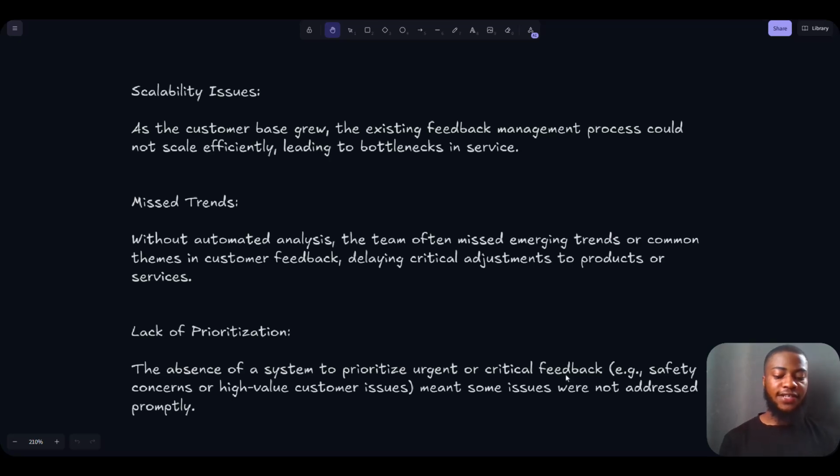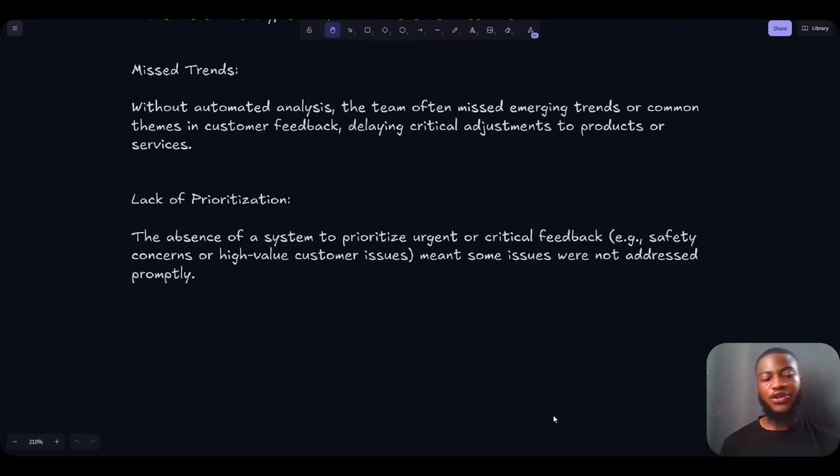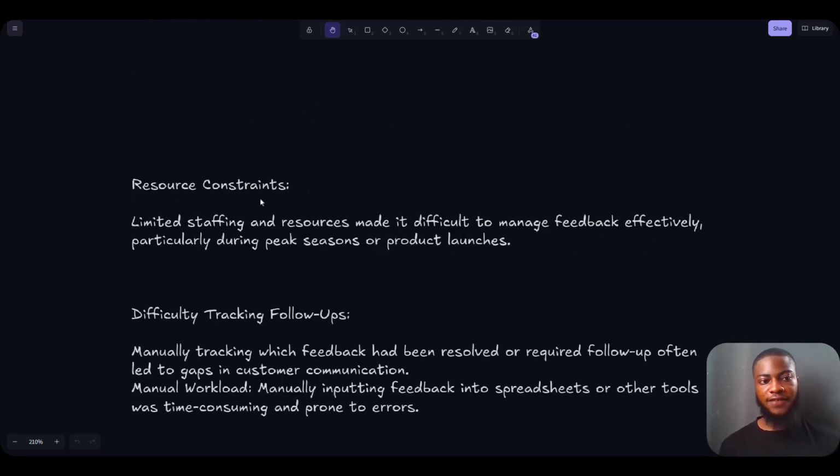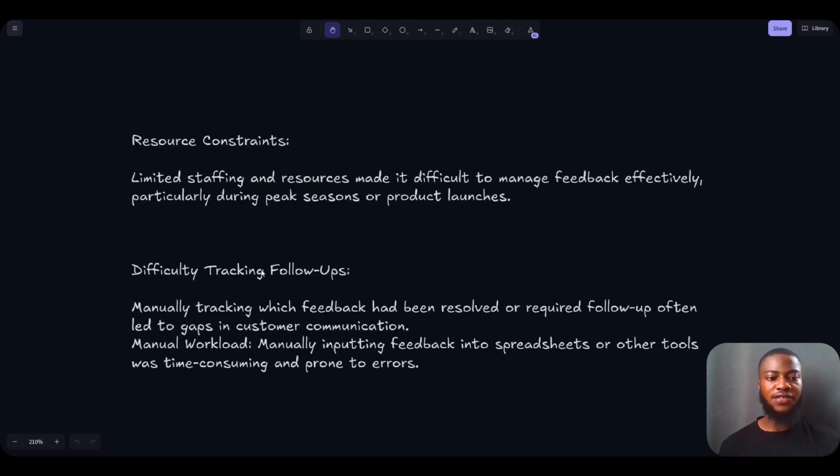Other challenges they face include scalability issues. As the customer base grew, the existing feedback management process could not scale efficiently, leading to bottlenecks in the service. Also, they missed trends, because without automated analysis, the team often missed emerging trends or common themes in customer feedback, delaying critical adjustments to their products and services. They also lacked prioritization. The absence of a system to prioritize urgent or critical feedback, like safety concerns or high-value customer issues, meant some issues were not addressed promptly. The other challenges they faced were resource constraints and difficulty in tackling follow-ups.